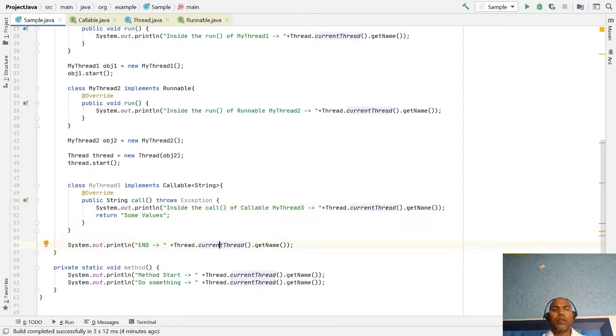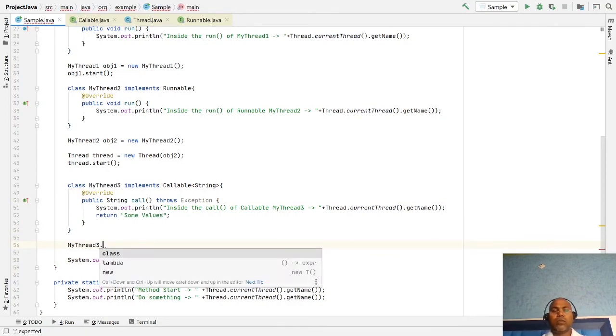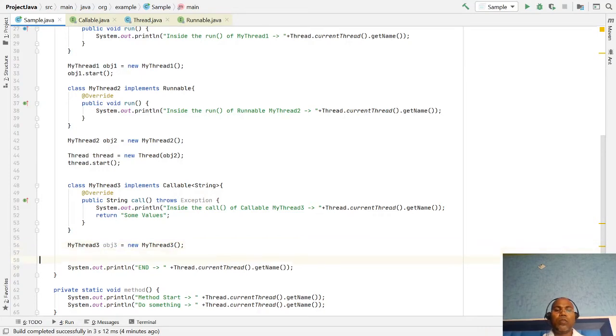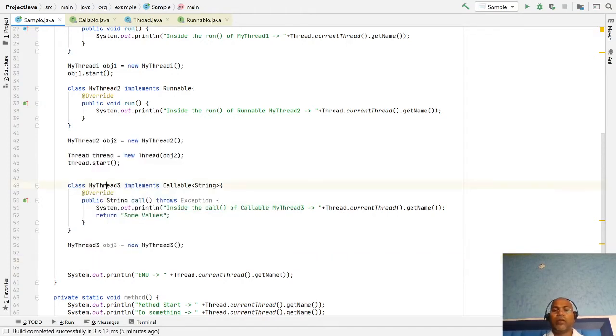Next question: how am I going to use this? Let's create the object, t3 equal to new thread. We do not have any method like start here. How to start a Callable? Initially we had Runnable, and we pass the object of Runnable to the Thread class.